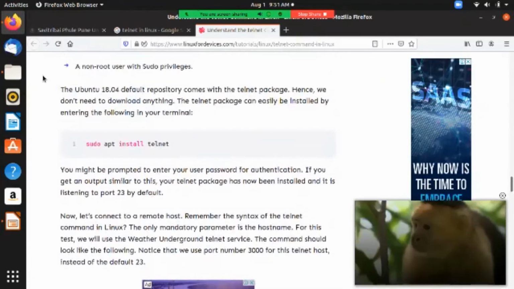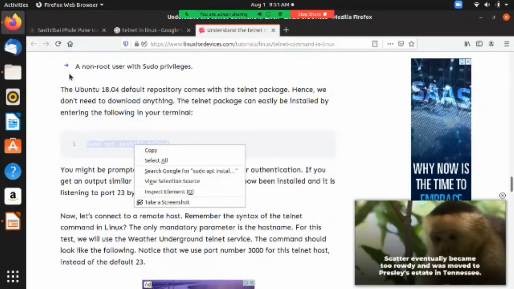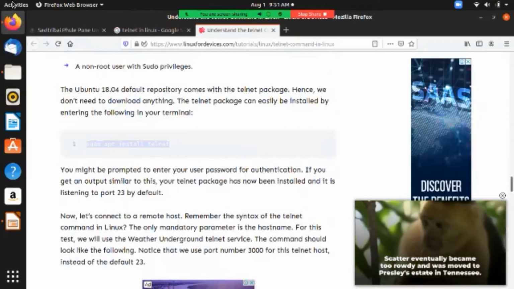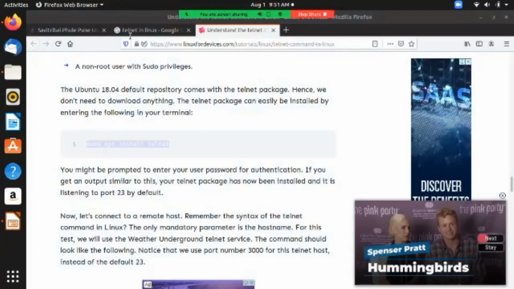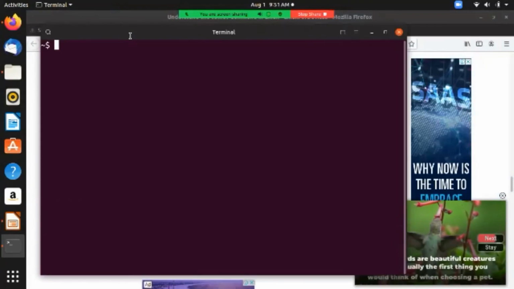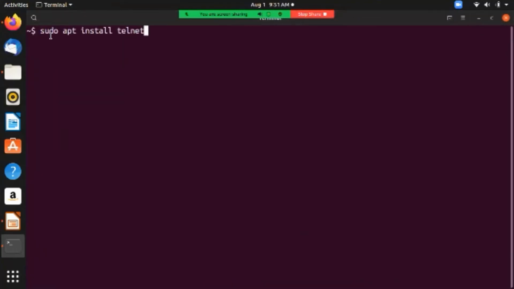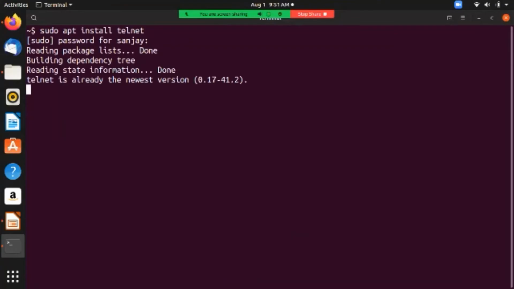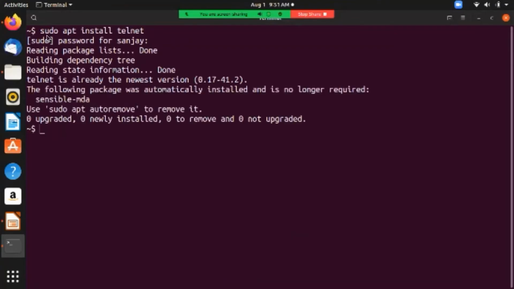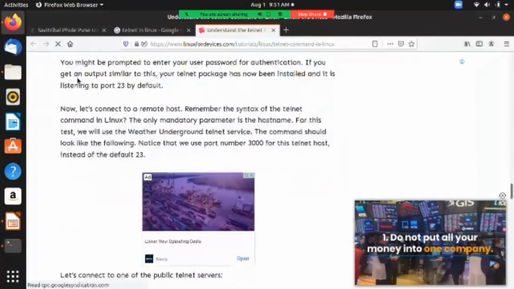We will try this command. Now we will see.